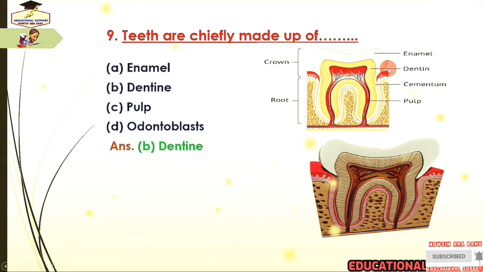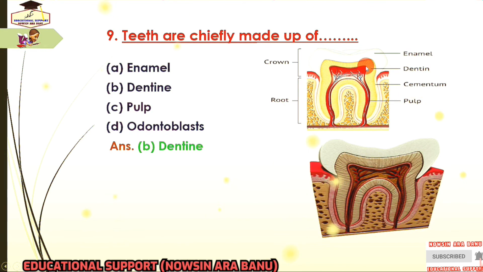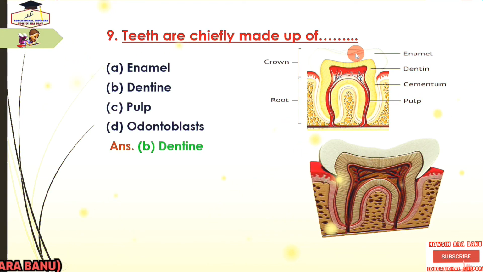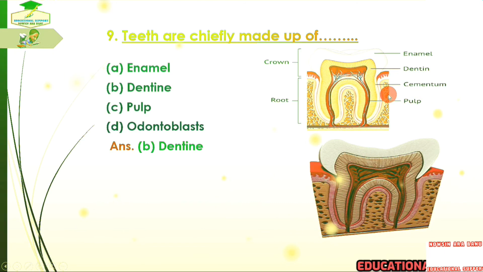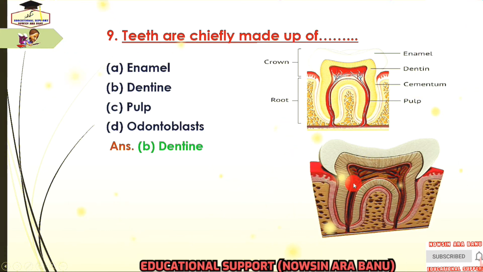So what is the function of dentine? The main function of dentine is to provide support to the enamel and it is responsible for transmitting impulses from the enamel to the dentine pulp. This is the 3D figure of teeth.